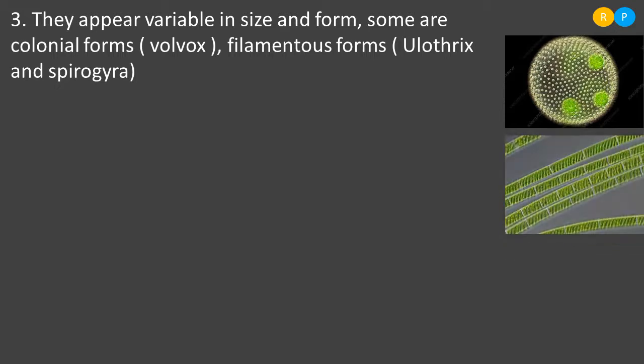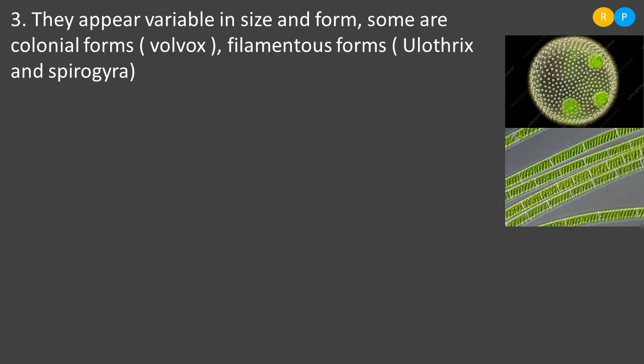And this is Spirogyra, an example of filamentous form. So there are many Spirogyra here. Each Spirogyra is actually a thread-like structure. You can notice in the diagram the thread-like structure. So when the algae appears to be a thread-like structure, that form is called filamentous form.